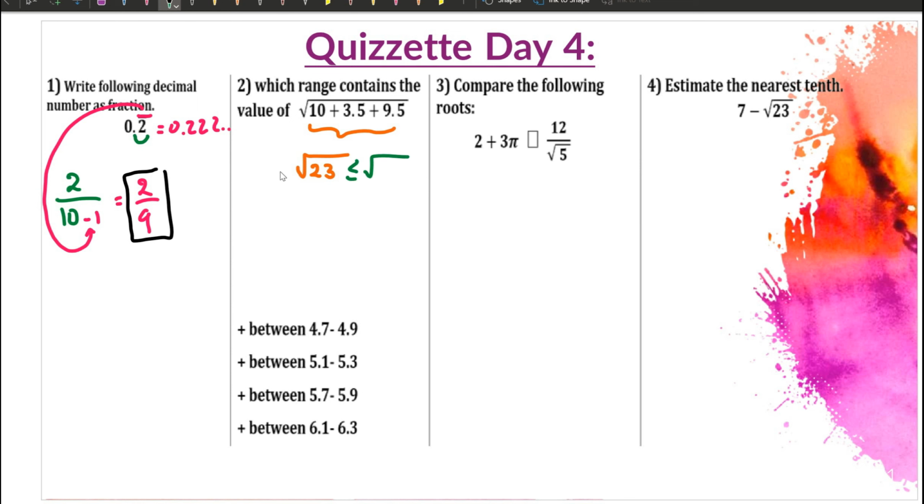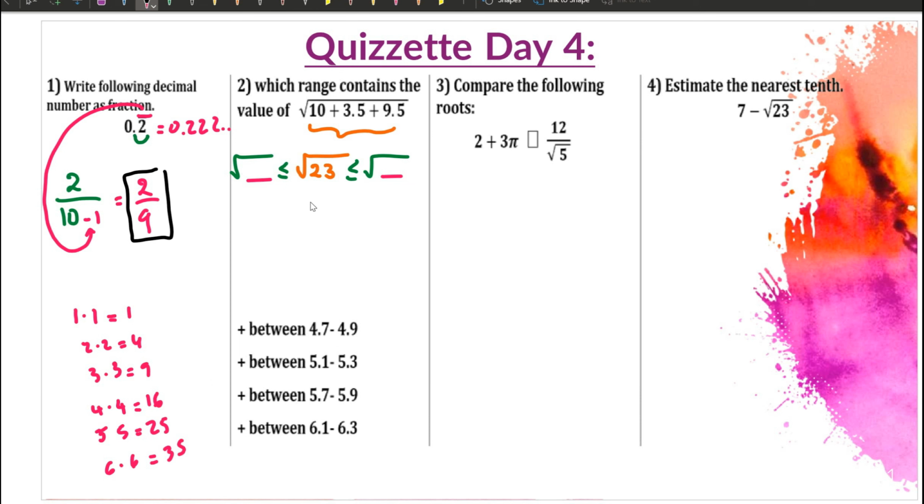So you're going to ask yourself, which two perfect square numbers does square root of 23 stay in between? I'm going to slow down on this one a little bit, just in case anyone who doesn't understand it has more time to catch up. The perfect square numbers come from a number multiplied by itself because of the square root. 1 times 1 is 1, 2 times 2 is 4, 3 times 3 is 9, 4 times 4 is 16, 5 times 5 is 25, and 6 times 6 is 36.